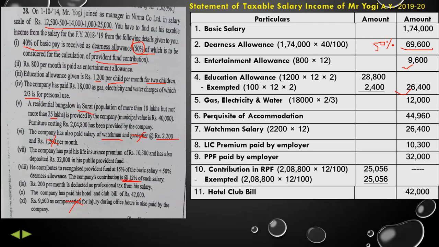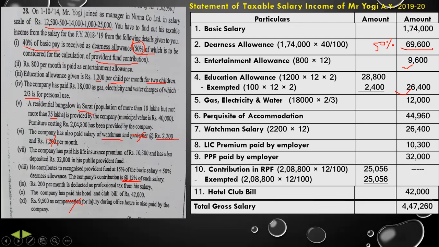Then hotel club bill. Professional tax will come under deduction. So hotel club bill is 42,000. Now the compensation will not be considered in the salary statement. So now all the income has been covered. So we'll do the total of 1,74,000 plus 69,600 plus 9,600 plus 26,400 plus 12,000 plus 44,960 plus 26,400 plus 10,300 plus 32,000 plus 42,000 is equal to 4,47,260 rupees.